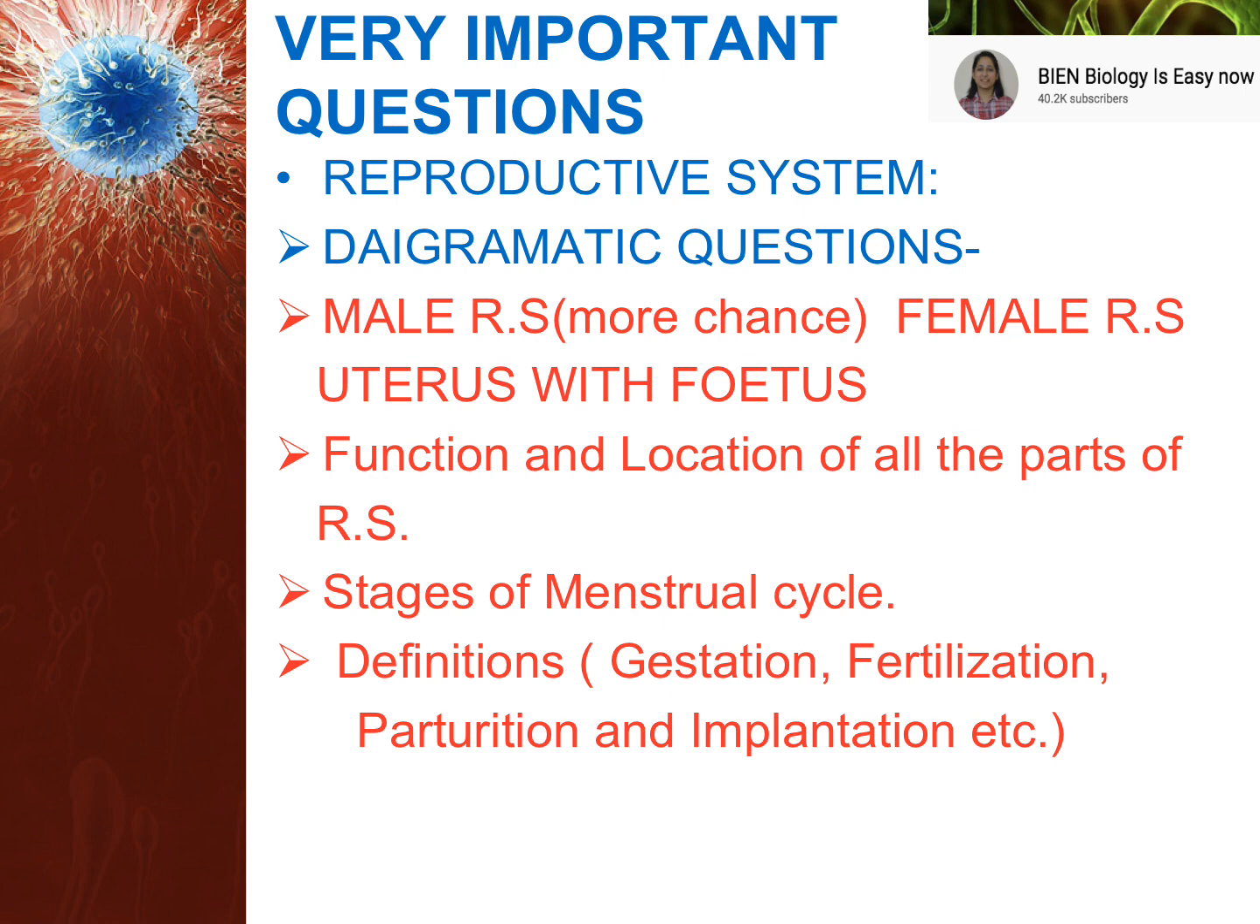Function and location of all the parts of the reproductive system, stages of the menstrual cycle, and definitions such as gestation, fertilization, parturition, and implantation. That's something very, very important. They are 1 markers and you cannot miss these topics.